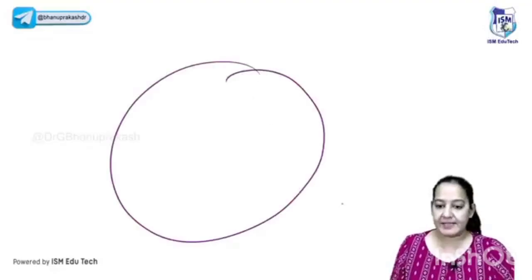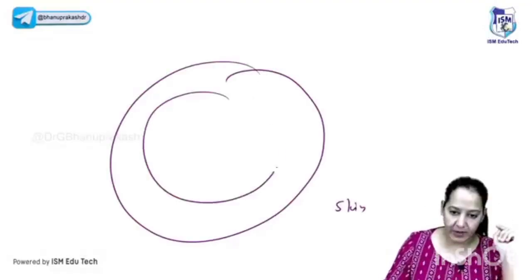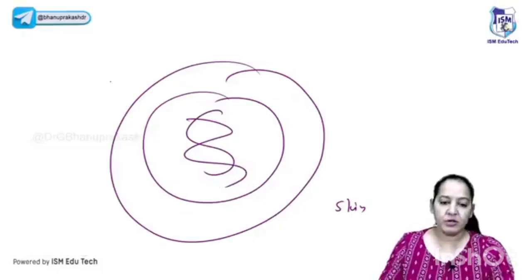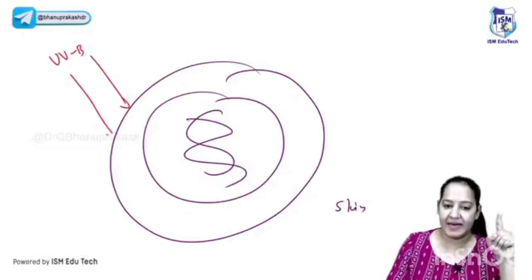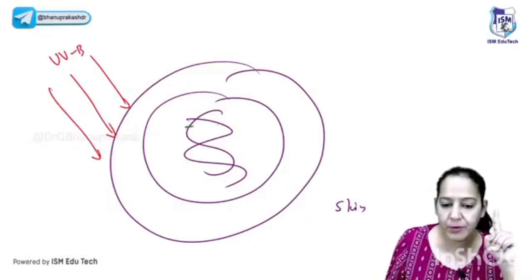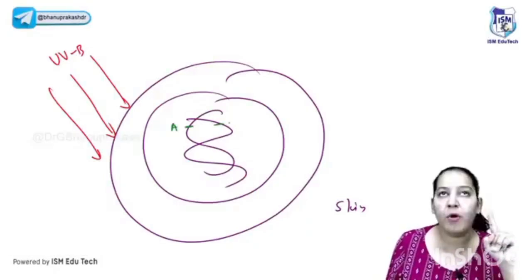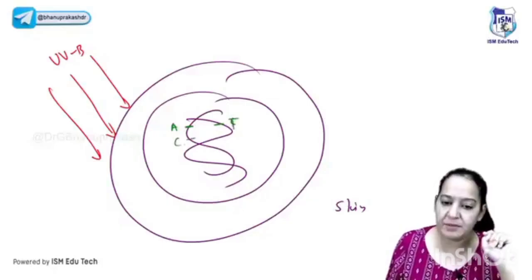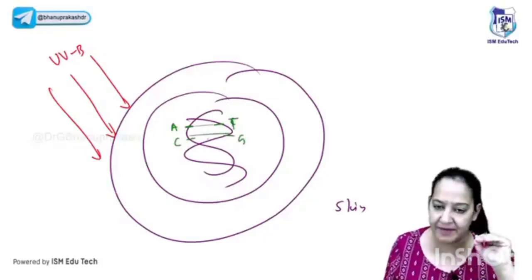Right? What is the mechanism? Imagine this is a human skin cell, the keratinocyte. This is the nucleus. Inside the nucleus is the DNA containing multiple genes. Now UVB is coming from the sunlight. Consider the normal Watson and Crick model of the DNA. You have read this in biochemistry. Purine forms bonds with pyrimidine: adenine with thymine, and cytosine with guanine. I guess everyone knows that.